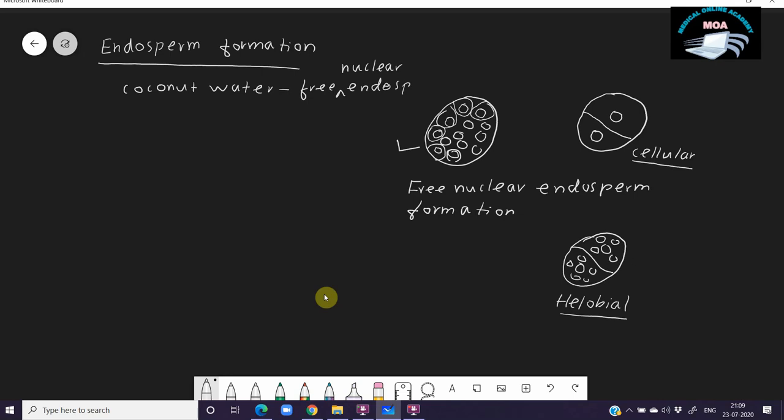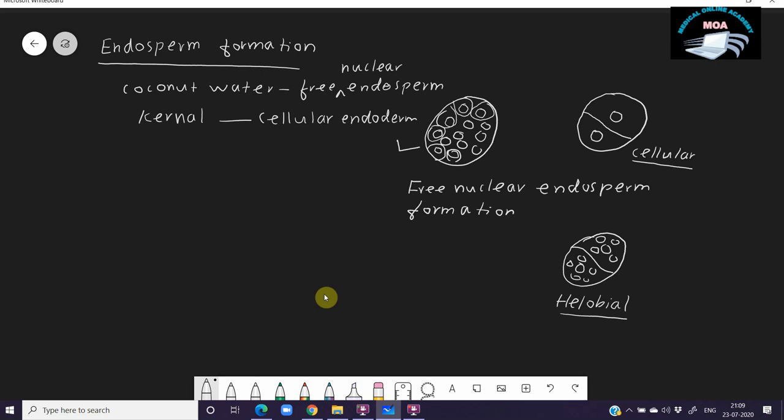In the coconut, you can see both the pre-nuclear endosperm and the cellular endosperm. The water present inside the coconut is the pre-nuclear endosperm. And the kernel of the coconut, the white colored part that we use for eating, is the cellular endosperm. So the pre-nuclear endosperm is the most common type in angiospermic plants.